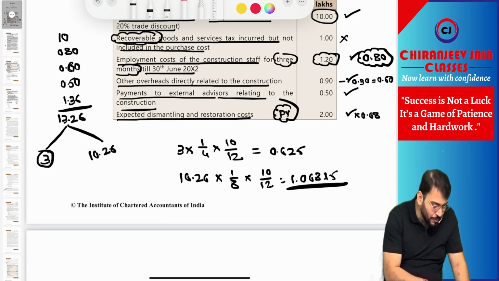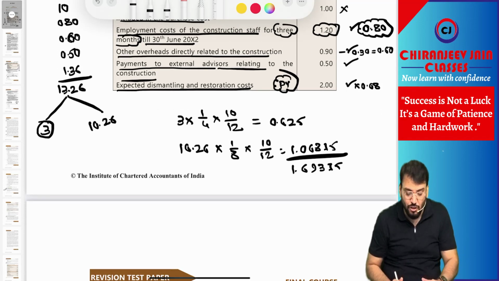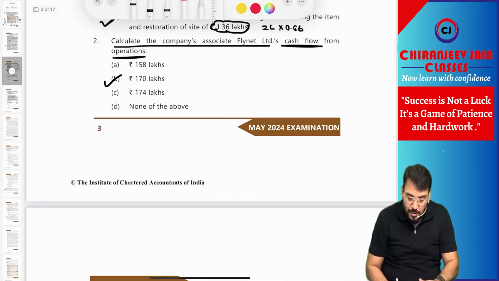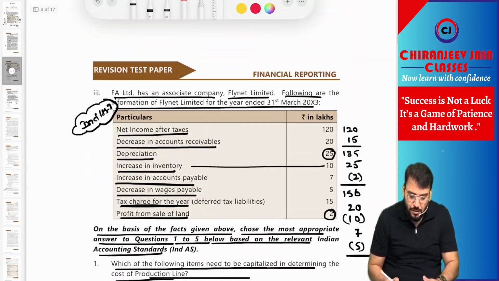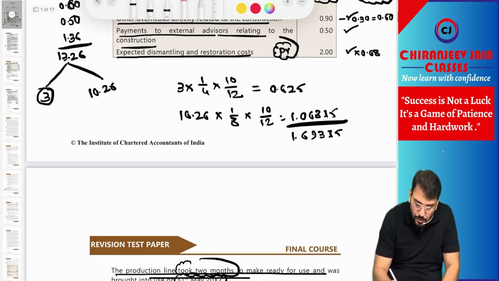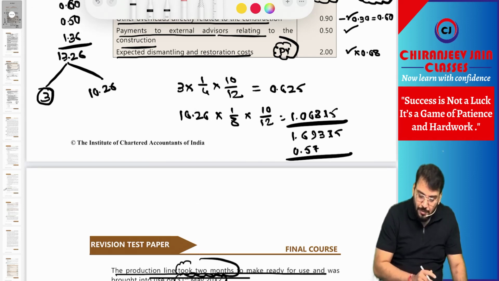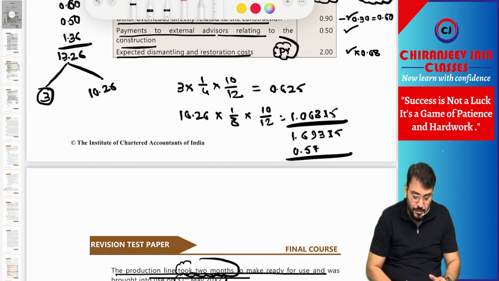It is 1.06875. Total becomes how much? Plus 0.625, it is 1.69375. And we have one finance, meaning interest cost. Interest cost how much we calculated? We calculated interest cost, that is 0.56. You can say 0.56, or you can say 0.57 also. So 1.69 plus 0.57 is equal to 2.26.